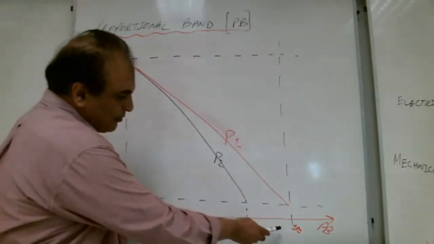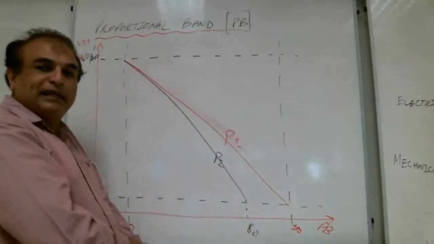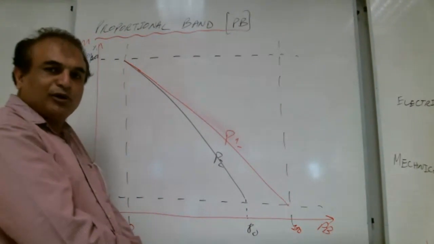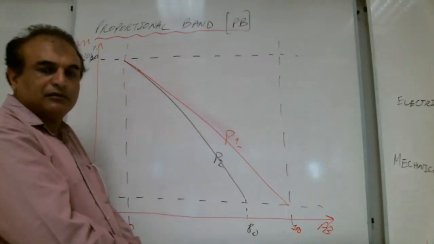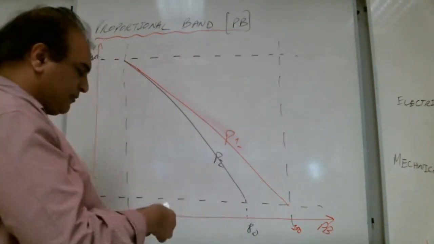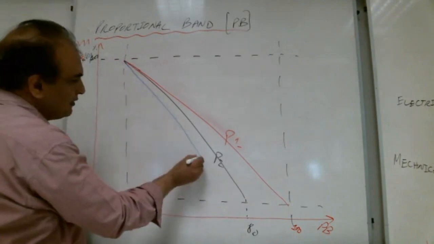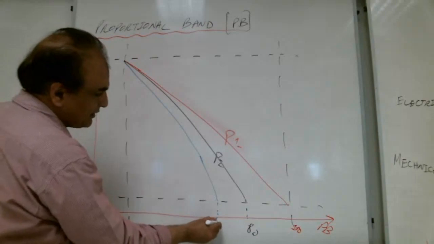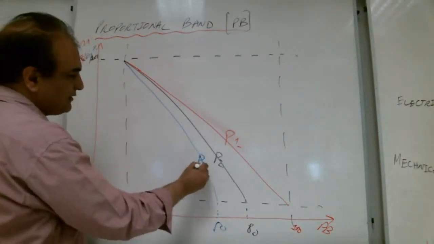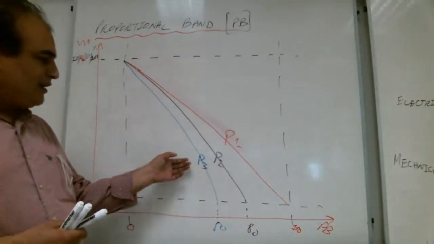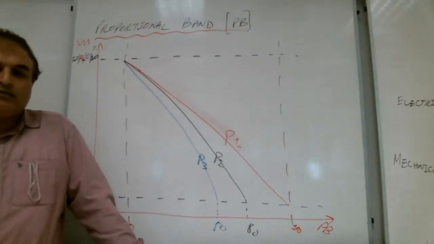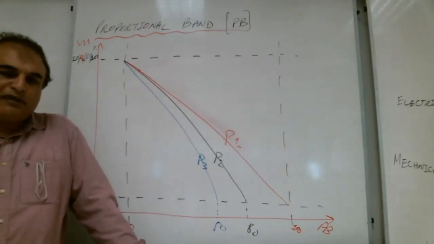So by decreasing the proportional band, we make the process more unstable. Now imagine 50%. Proportional band is 50%. P3. Now which is the fastest moving valve, P1, P2, P3?